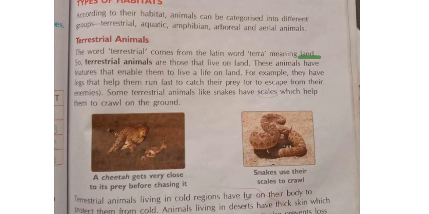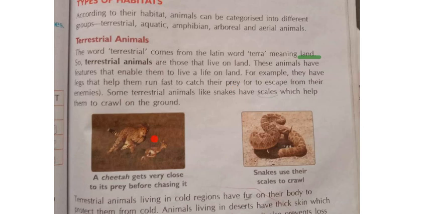Clear? These animals have features that enable them to live a life on the land. So all these animals will be comfortable living on the land. That means whatever they require, all the conditions to live on the land, they will be having. For example, they have legs that help them run fast to catch their prey or to escape from their enemies.